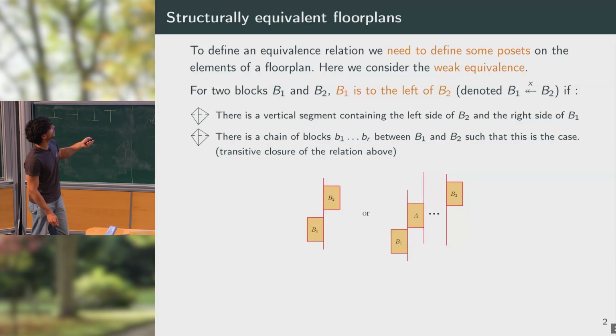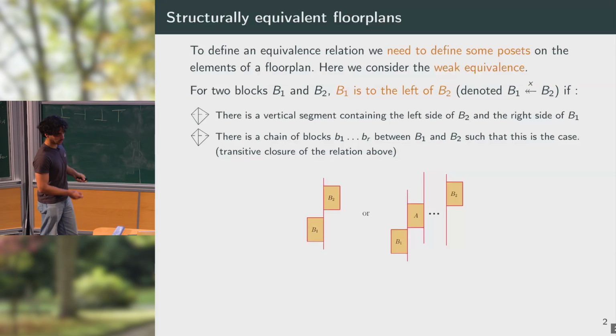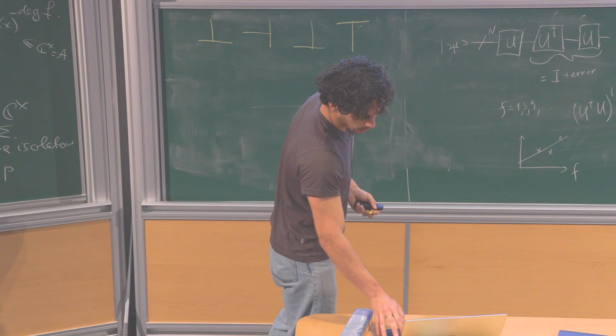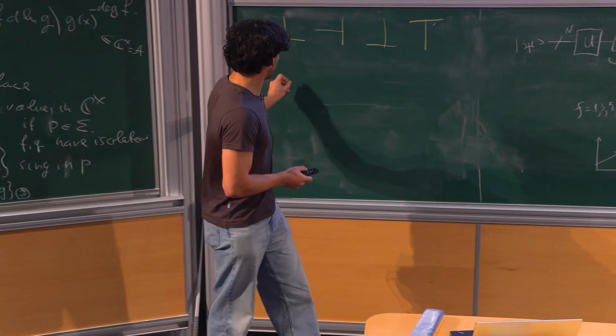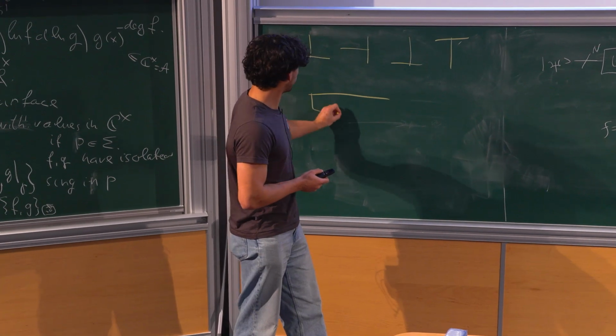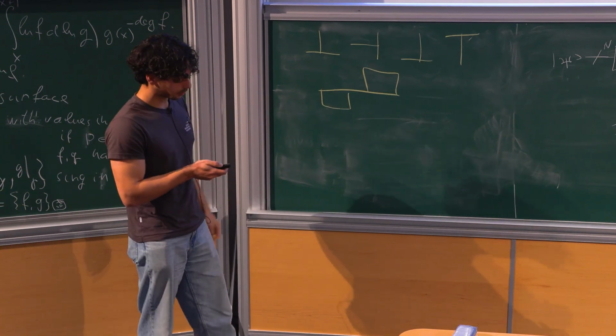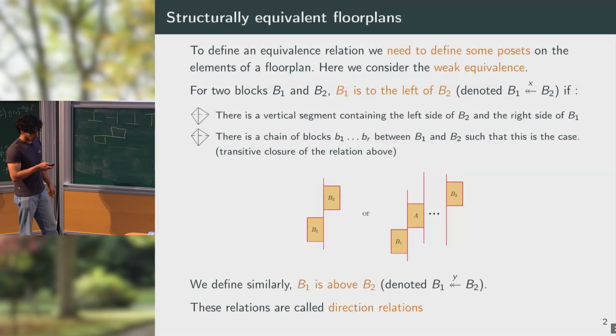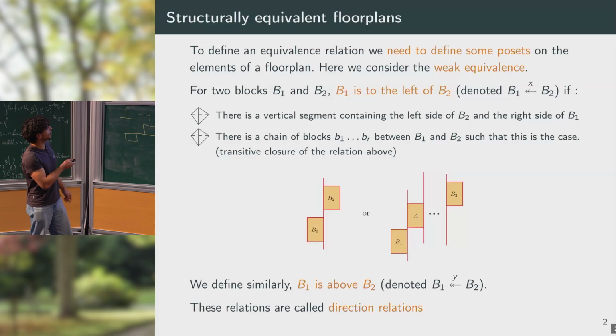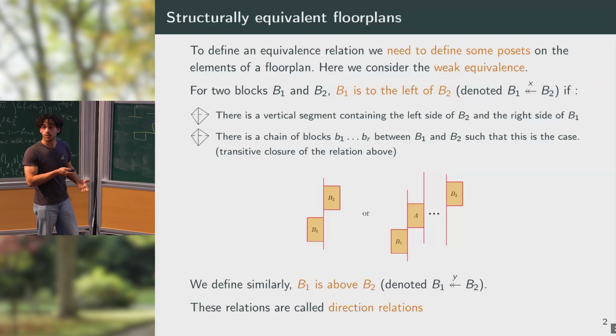So this situation is a transitive closure of this one. Similarly, we can define B1 is above B2 by considering a horizontal segment. We call those two relations direction relations, and as I've said, they are posets of the blocks.